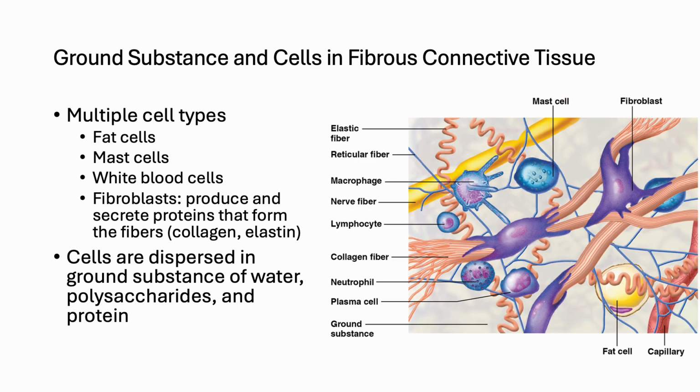In addition to fibers, fibrous connective tissue contains a gel-like ground substance and diverse cell types. The ground substance is composed of water, proteins, and polysaccharides, providing a supportive environment for cells and fibers while influencing tissue flexibility and resilience. Fibroblasts are the primary cells responsible for producing collagen and elastin fibers. Other cells include fat cells for energy storage, mast cells that release histamine in immune responses, and white blood cells that help fight infections.